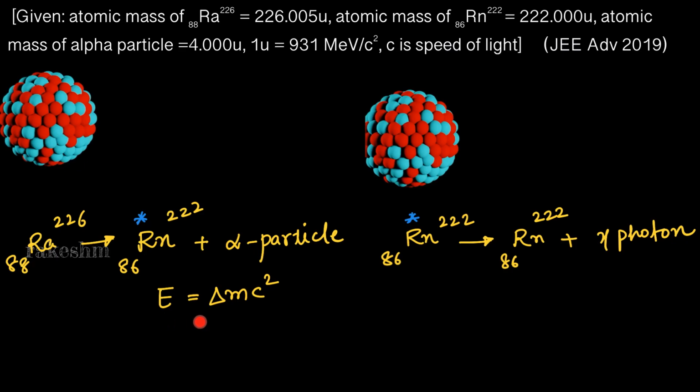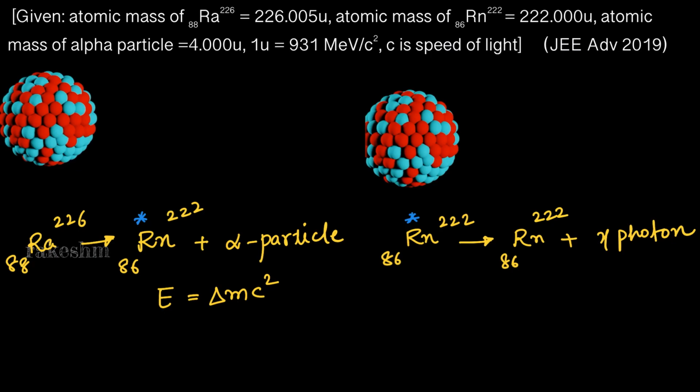So the energy released due to mass defect goes into the energy of the alpha particle plus the energy of the radon nucleus plus the excitation energy of the radon nucleus. Now this excitation energy of the radon nucleus is converted to a gamma photon. We can see here that the radon nucleus is in its excited state. It is getting converted to radon in its ground state plus a gamma photon.